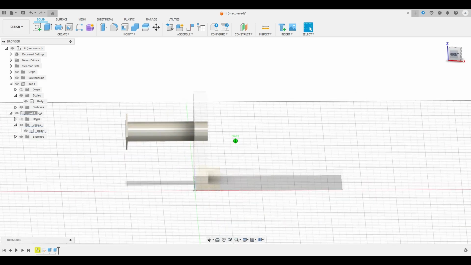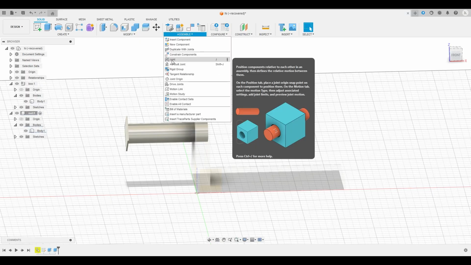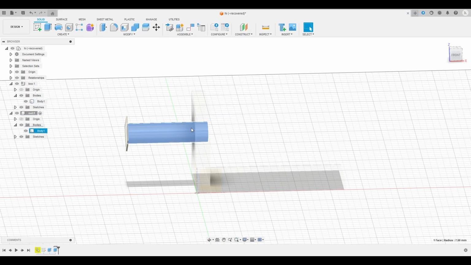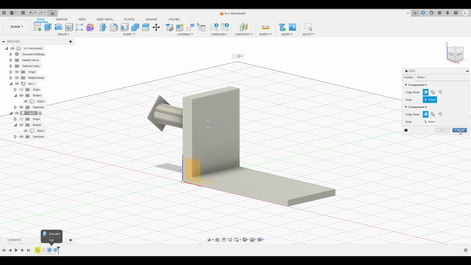And now you have something like this, if you go to assemble, you assemble the engine. Now you have it.